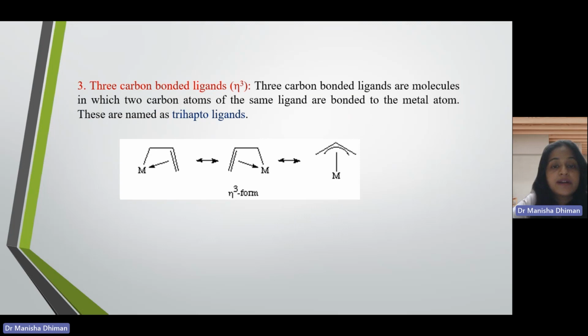Next one is three carbon bonded ligands. The eta 3 allyl is the common example. When the metal is bonded with the three carbon atoms, there is a resonance in the allyl group. So if you talk about this resonance stabilized structure, the electron cloud is over all the three carbon atoms, and the metal is bonded to all the three carbon atoms. So these are named as trihapto ligands because the metal is sharing the pi electron cloud of all the three carbon atoms.